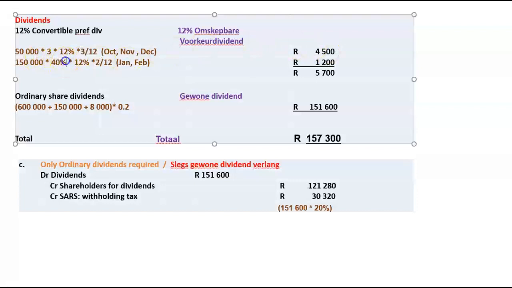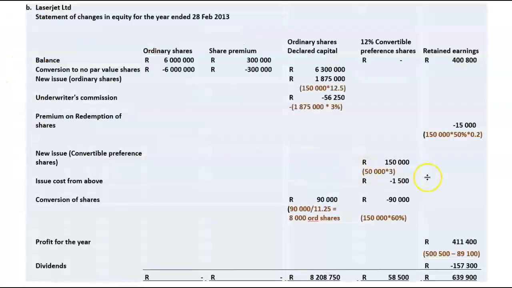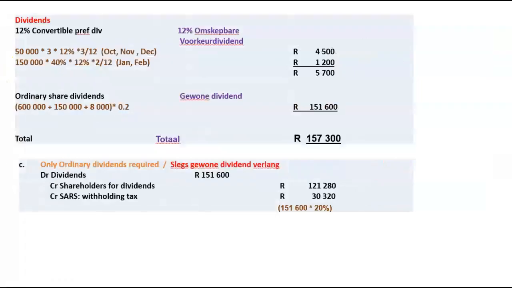Then the remaining shares. So we've converted 60%, so how much is left? 40% of the 150,000 is left. Or if I want to go back here, 150,000 less 90,000 equals 60,000. Same thing. 150,000 times 40% is 60,000.